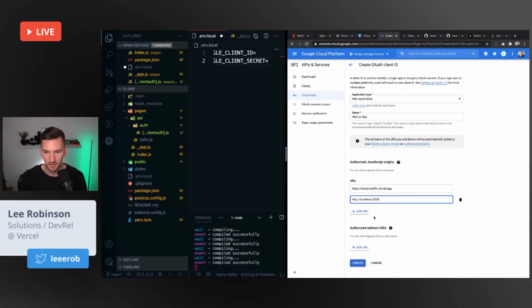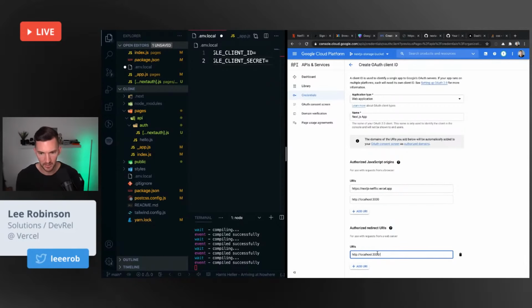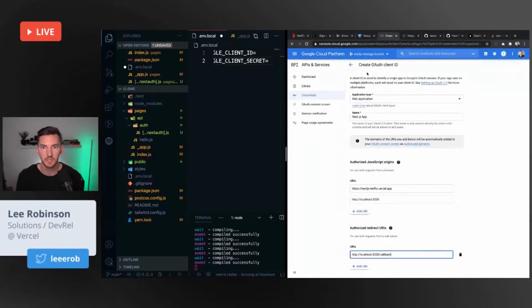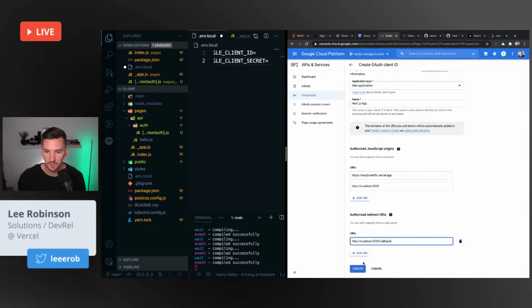Oh, here we go. I'm guessing there's also a redirect that we have to set. It's going to have to redirect back to our application, which is probably callback. That probably needs to be in the docs somewhere, but that's okay. Let's try this.